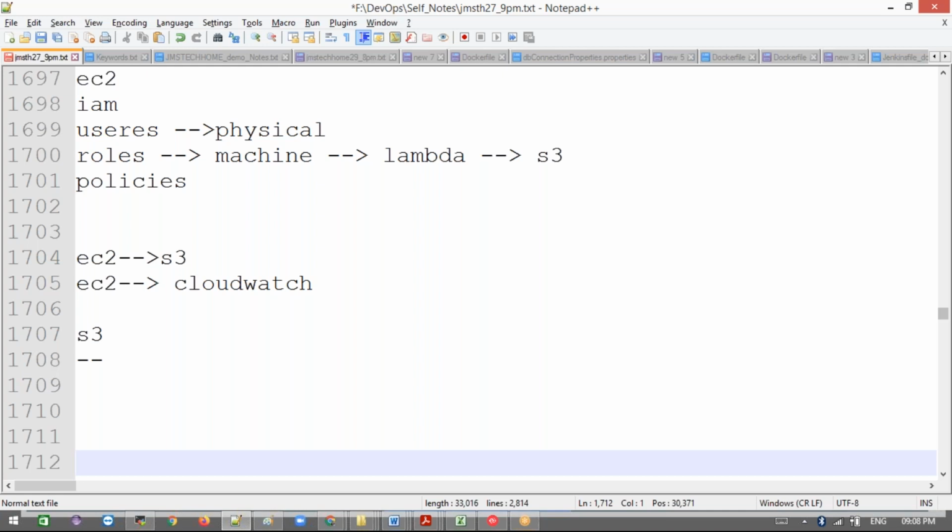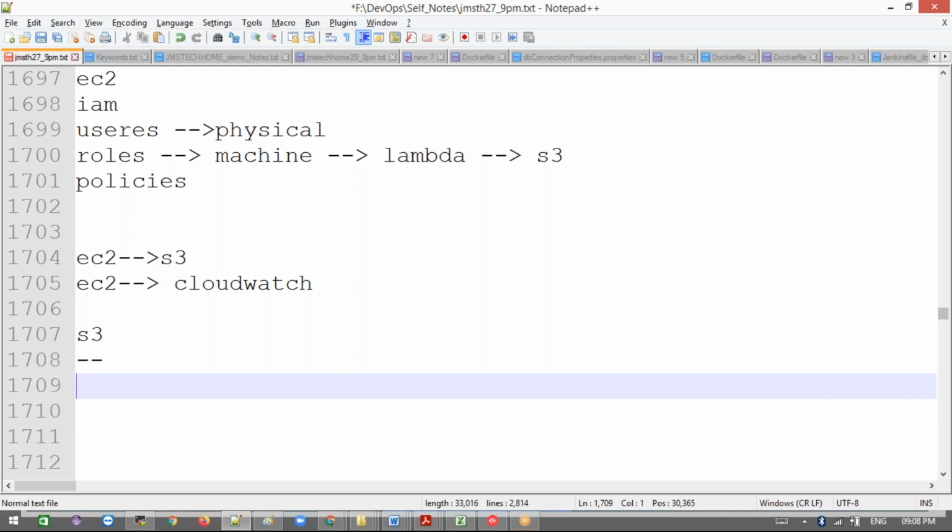There are many things, like cross-region replication. I'll explain cross-region also if you guys need it. Tomorrow I will discuss the cross-region and all.